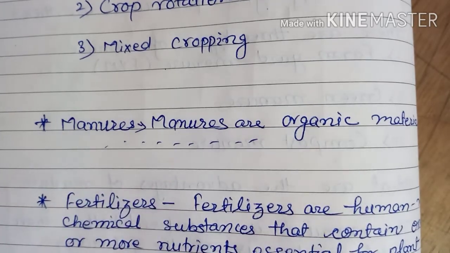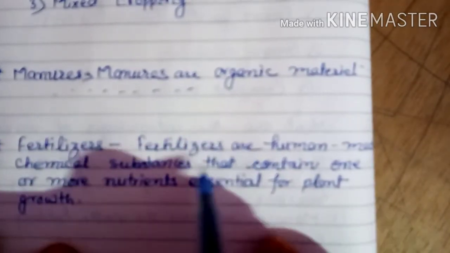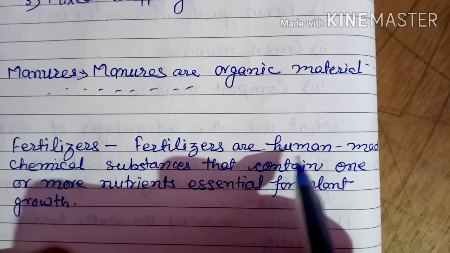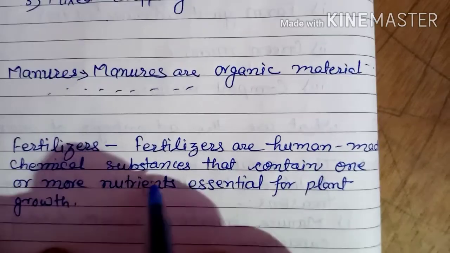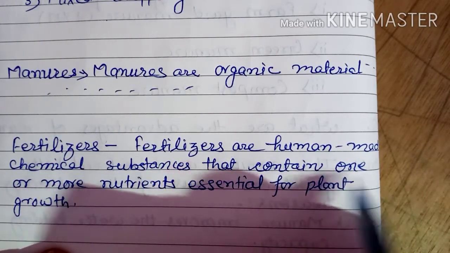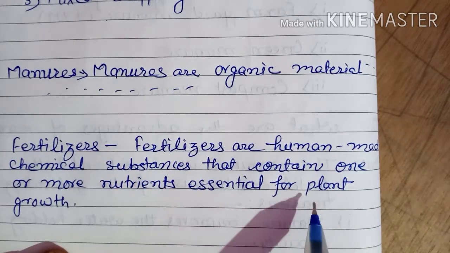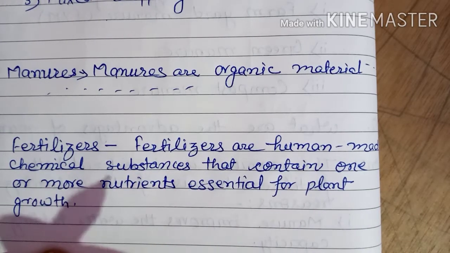So that is manures. And what are fertilizers? Fertilizers are human made chemical substances that contain one or more nutrients essential for plant growth.